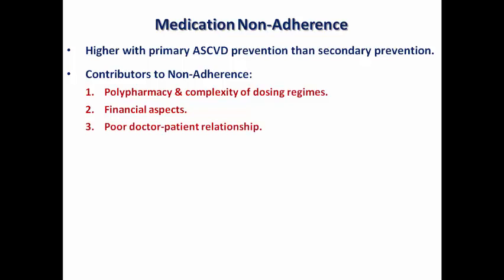Also, the poor doctor-patient relationship. When I'm speaking about the doctor who speaks to the patient in a judgmental way, he just gives him orders to follow without considering any other factors that may impair his compliance. The patient is not convinced with this treatment strategy, and so he will not achieve any part of this.